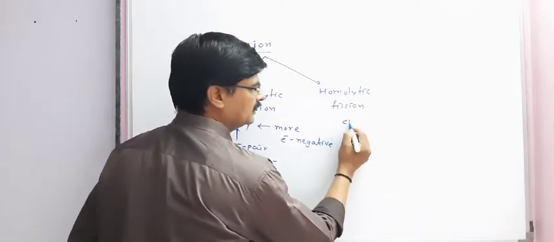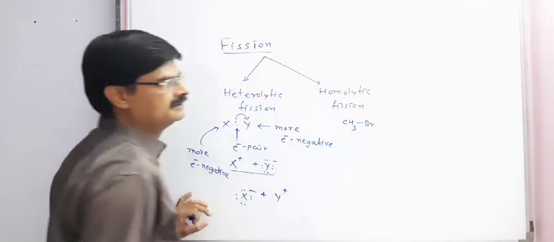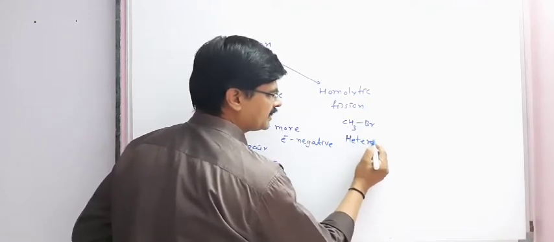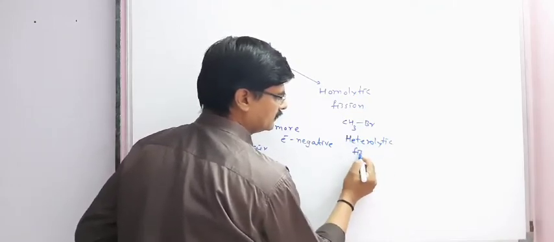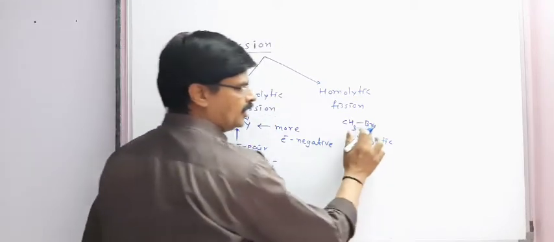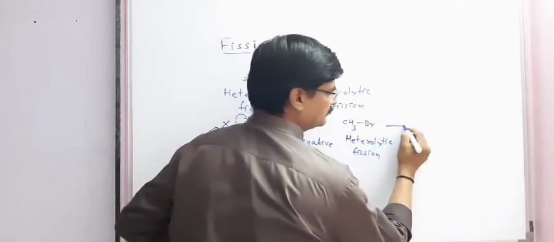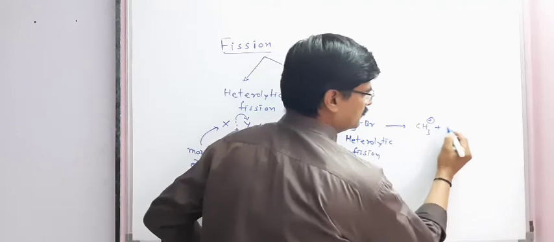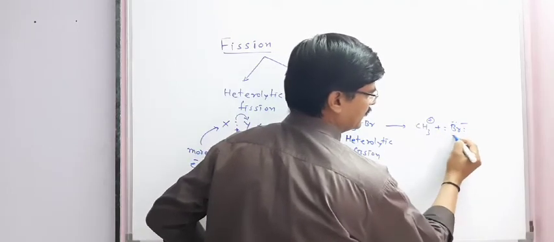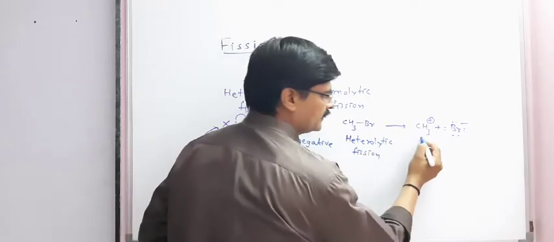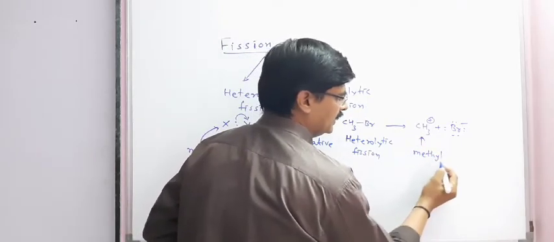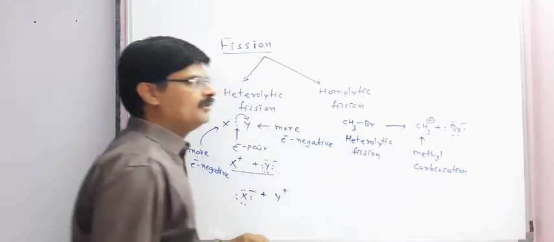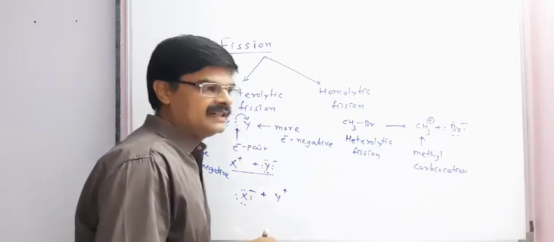Take the example of CH3Br, methyl bromide or bromomethane. On heterolytic fission, because bromine is more electronegative, we will get methyl carbocation and Br minus ion. This is known as methyl carbocation. Now we will study different carbocations and their stability also.